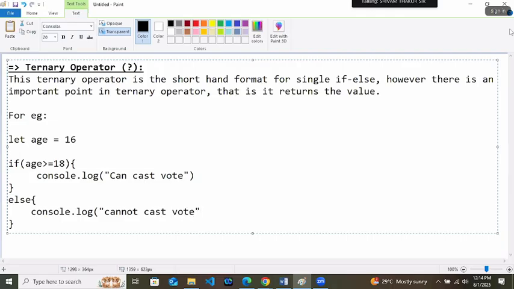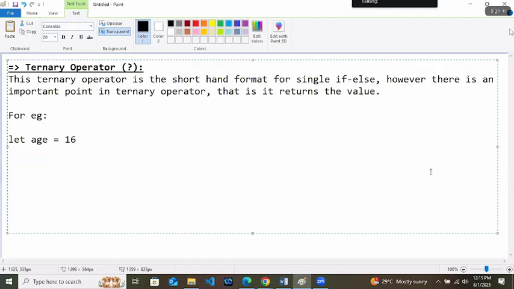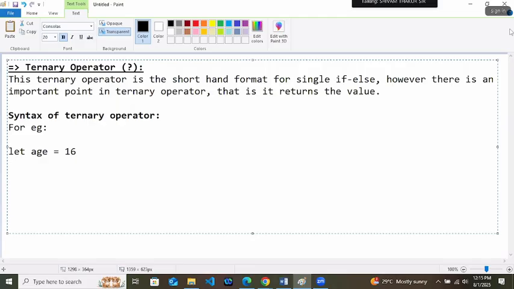operator. But how? It returns a value. So what will it return? I will write now. Syntax of the ternary operator. That is how we will be writing the ternary operator. At first, you have to write a variable name. Let variable equals to.